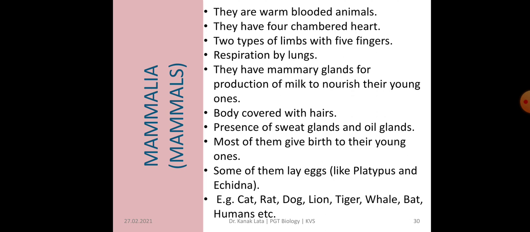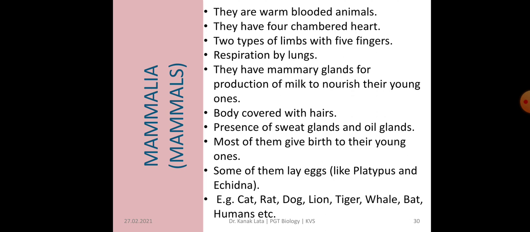And they are warm-blooded because they do not change their body temperature according to the surrounding. The heart is having four chambers, two types of limbs with five fingers, that is forelimbs and hind limbs.